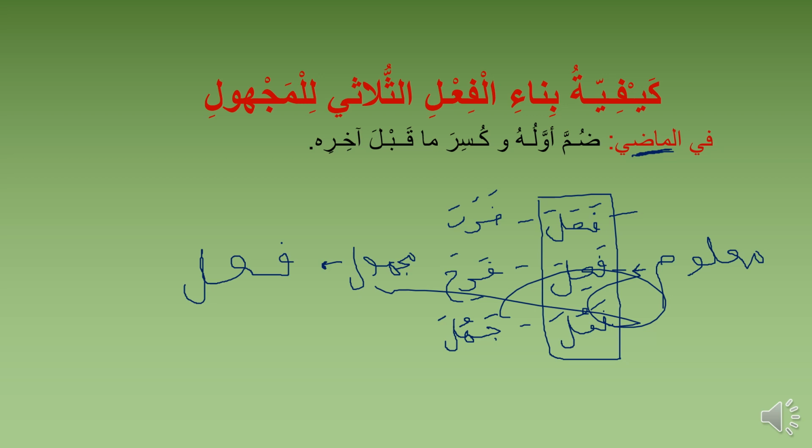So how does it work? In madi, if you want to construct fi'l majhul, we do what? Dumma awwaluhu. Awwal, the first letter, you give it dumma. That is, give the first letter of the verb dumma. And the first letter is fa. So you give it dumma like this.